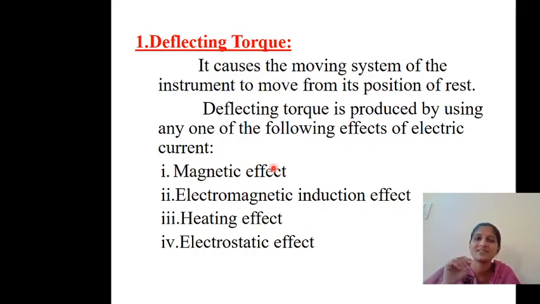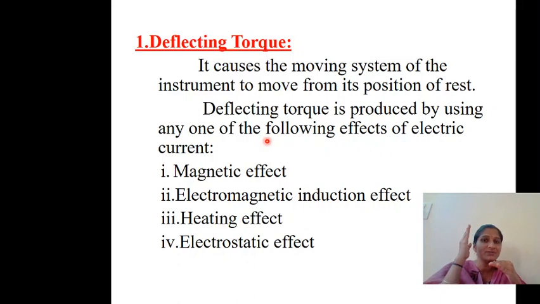So likewise, because of any of these effects, there will be deflecting torque. Deflecting force will be there. Because of the deflecting force, instead of the pointer remaining still, it starts deflecting. Whenever you switch on the supply, current starts flowing and the pointer gets deflected. This deflection happens because of the deflecting force. Because of the deflecting force, deflecting torque occurs. Because of the deflecting torque, the pointer starts moving.